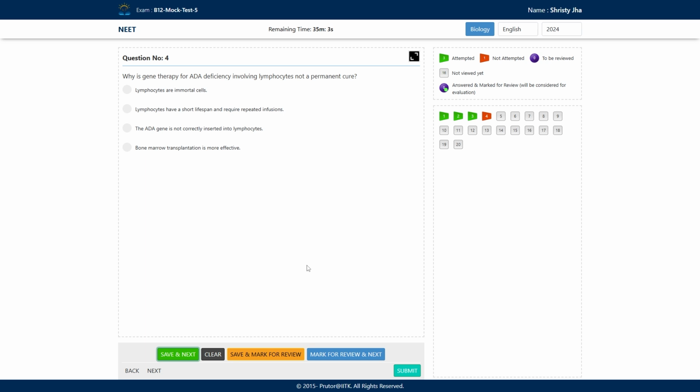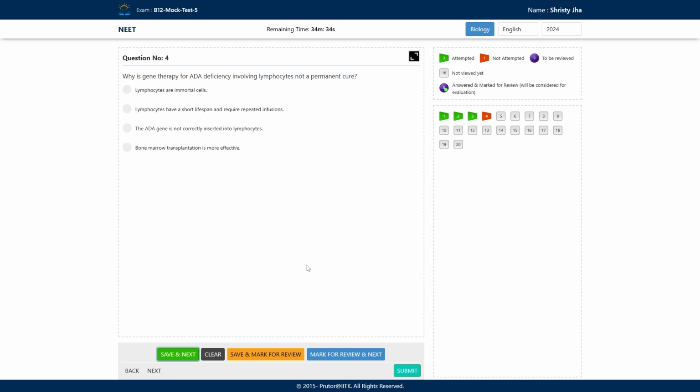Next question asks us, why is gene therapy for ADA deficiency, that is adenosine deaminase enzyme deficiency, involving lymphocytes, not a permanent cure? The question is saying that we use gene therapy for ADA deficiency, which we have studied in class, which involves genetically altered lymphocytes, but it is not a permanent cure.